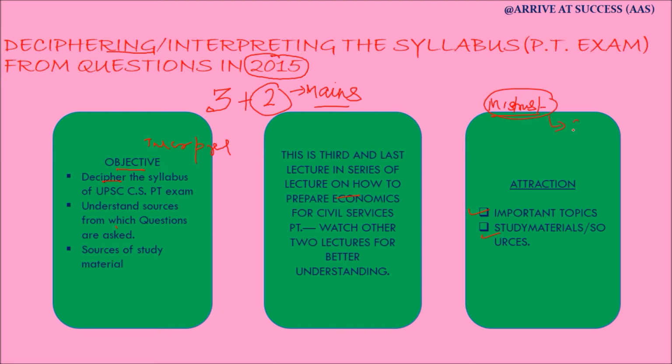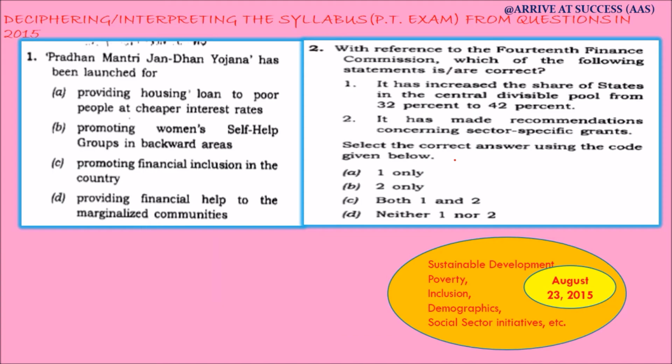This is not only a costly mistake in terms of money, but also adversely affects the chances for success, because more and more material means less command over it due to inadequate revision. Therefore, we have clearly proved in front of you by giving URL links regarding the sources from which questions are asked, and then only have prescribed these sources as the reliable sources. Now we quickly move on to the analysis of questions of PT 2015.